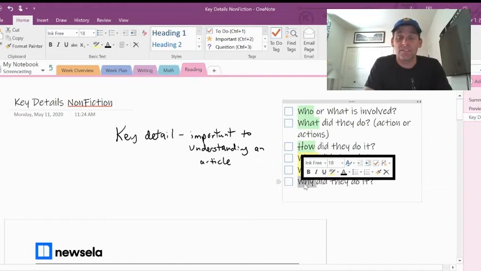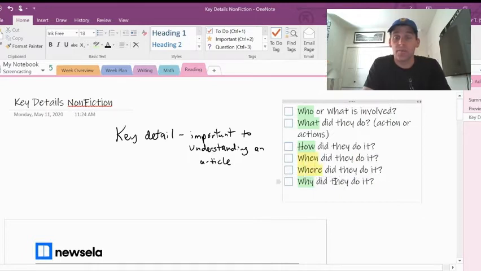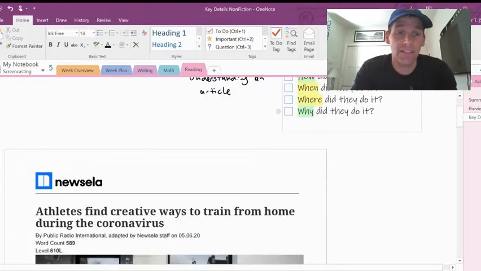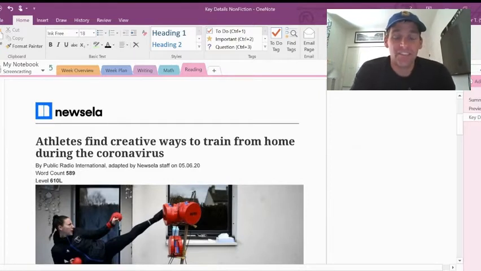And the last piece here is this idea of why. Why does it matter, or why did they do it? And give us a little bit more information that we want to make sure gets answered in there. So down here, I picked an article. Again, the first thing I want to do whenever I encounter a nonfiction text is scan the article or skim it. I'm going to look at the title, I'm going to look at the pictures, and I'm going to look at any headings.